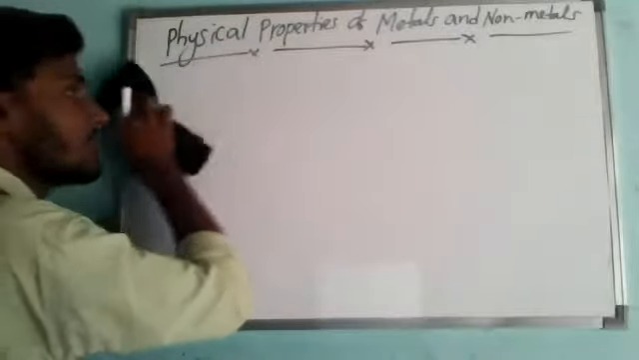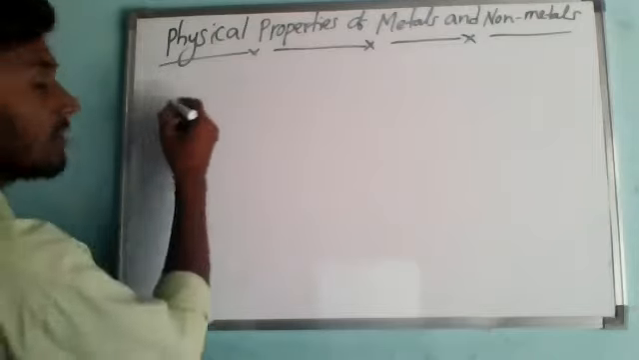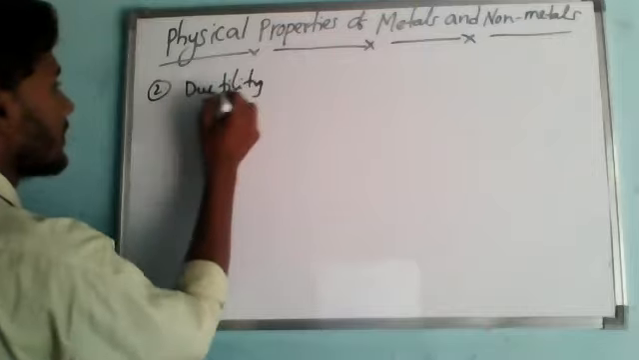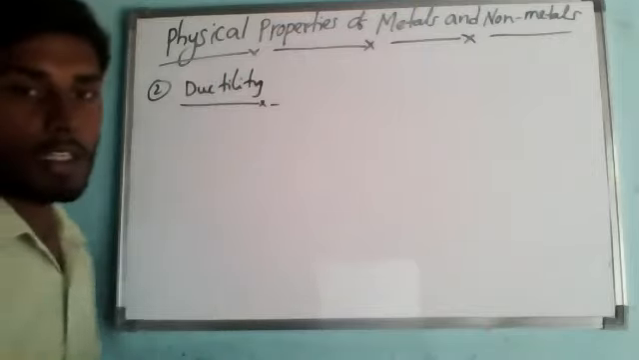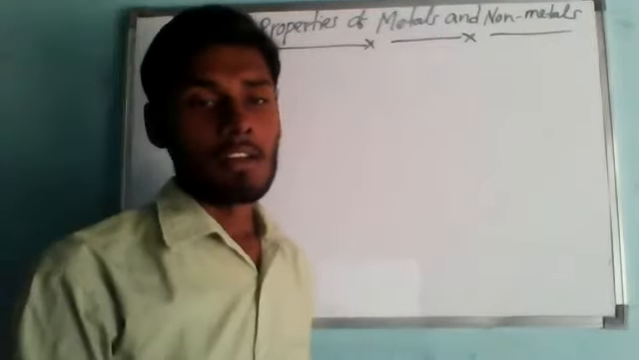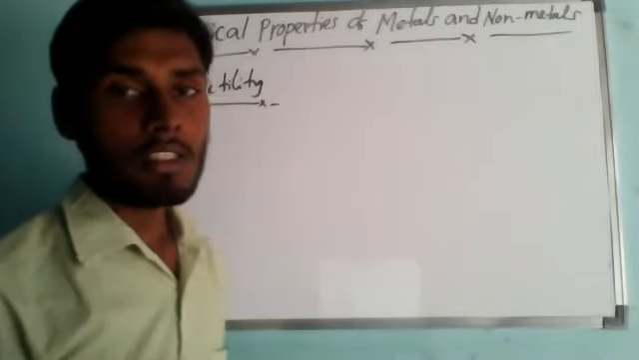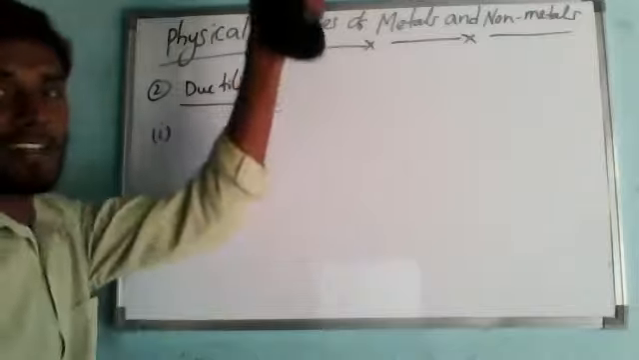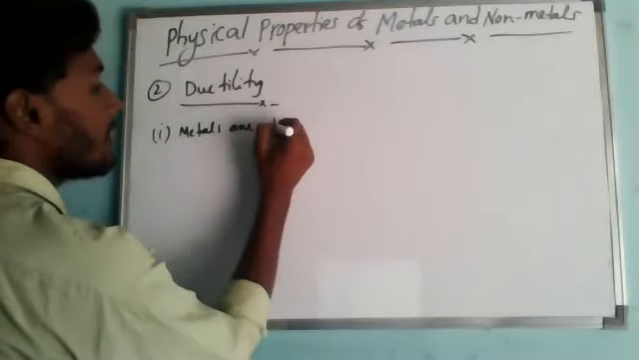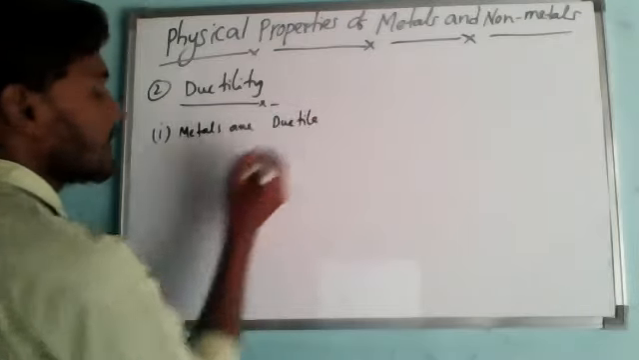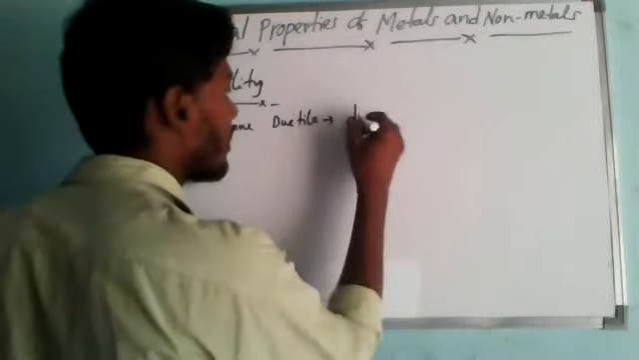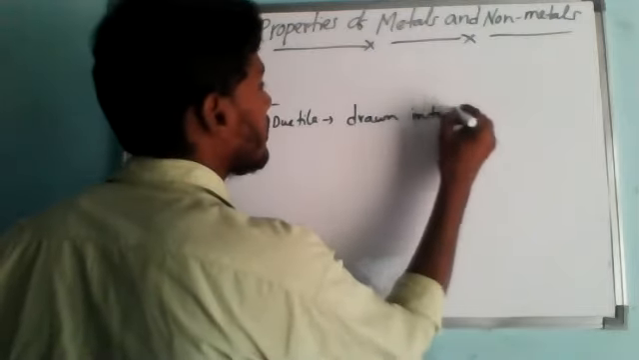Like that, if it comes to the next physical property, we know that. The second one is called ductility. Understanding? So the second property, again the same thing. First one, metals are ductile. So what does this mean? This means that metals can be drawn, or else we can stretch them into thin wires. So I will write, metals are ductile. Understanding? Metals are ductile. So this means that we can stretch them, they can be drawn into thin wires.